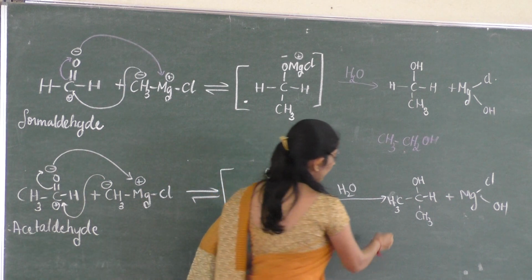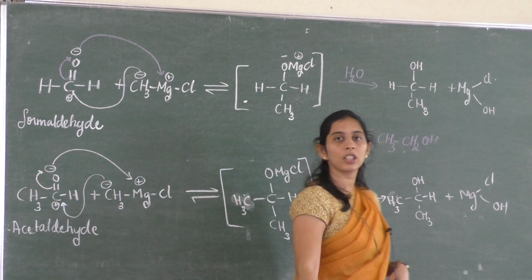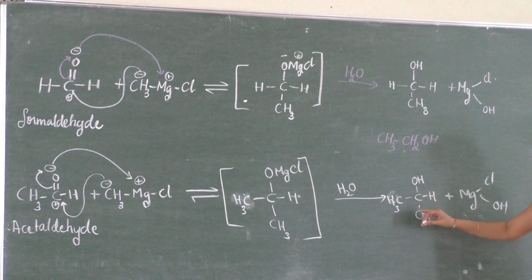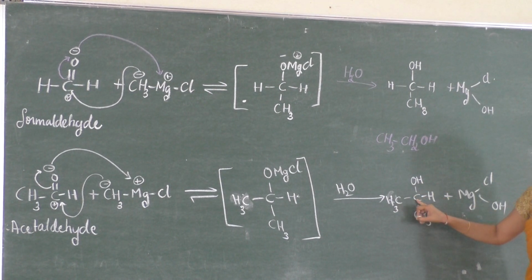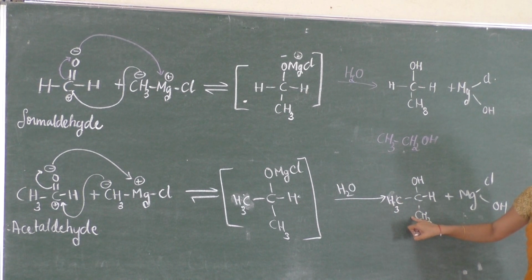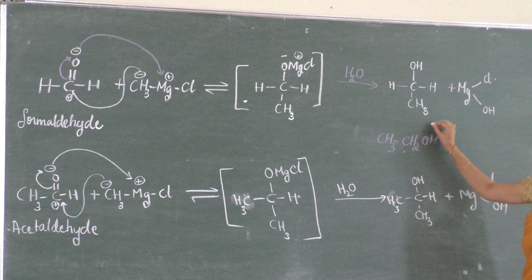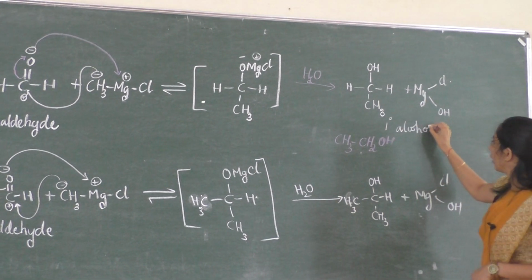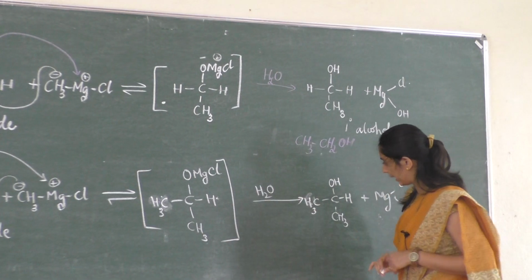So which alcohol does this become? It becomes a secondary alcohol. Why? The OH-attached carbon is connected to two other carbon atoms. So this becomes a secondary alcohol. This one becomes a primary alcohol, whereas this becomes a secondary alcohol.